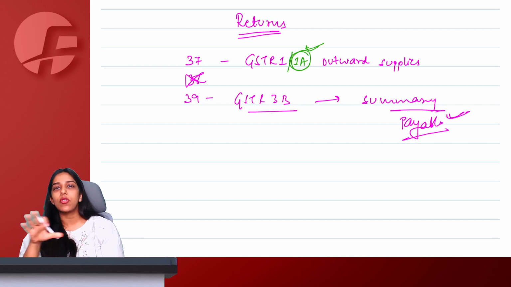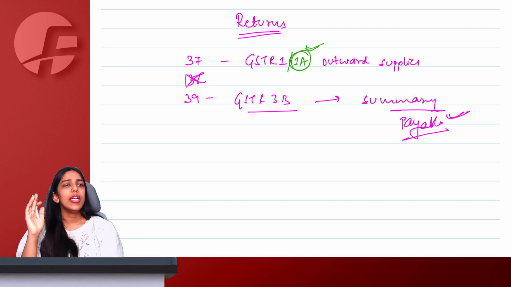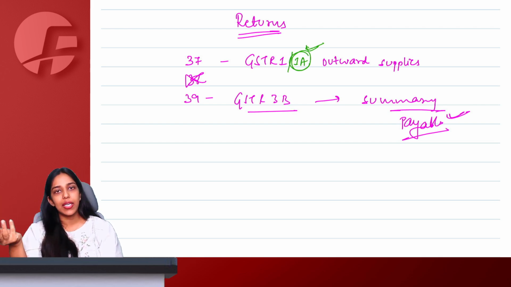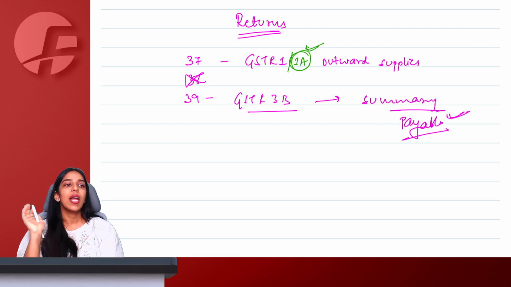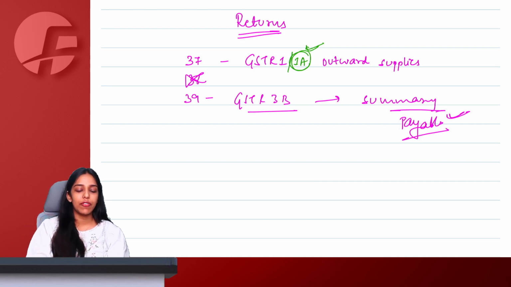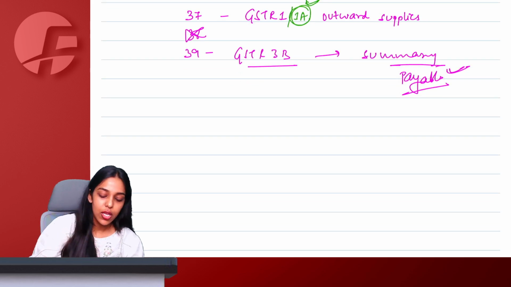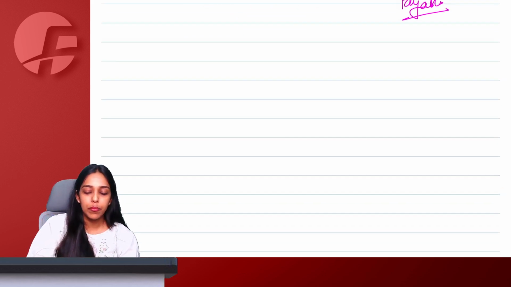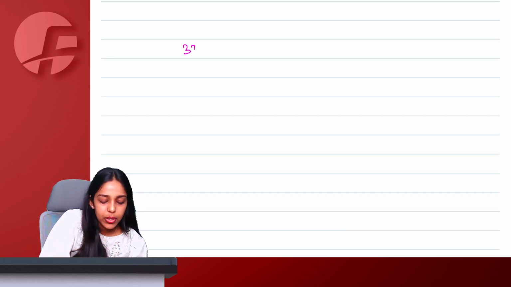Not just 3B. So for us normal people, we have 3B. Then for e-commerce operators, we have GSTR 8, TDS people, we have GSTR 7, ISD people, we have GSTR 6, NRTP people have their own return. So all these kind of returns that we file fall under these sections. Okay, ma'am. But for normal people, 2 major returns that are important.